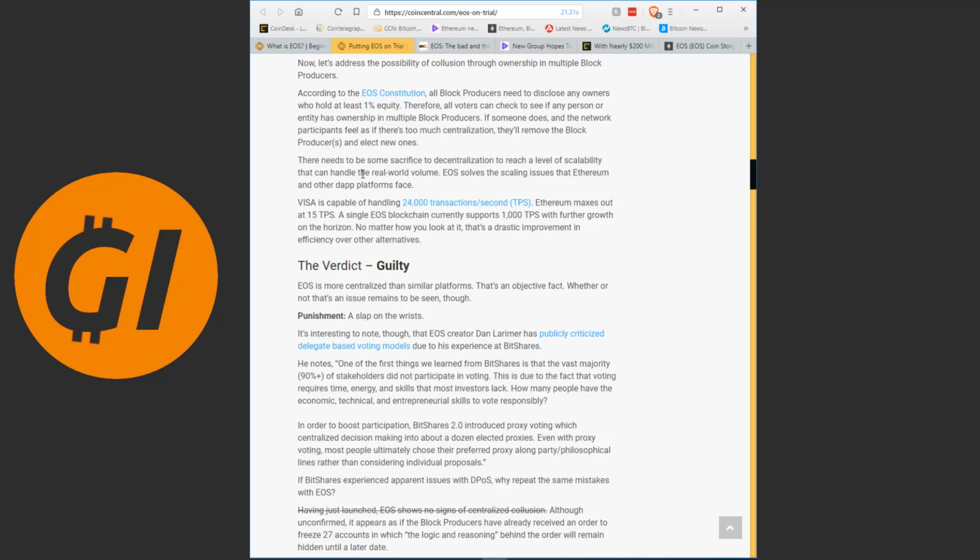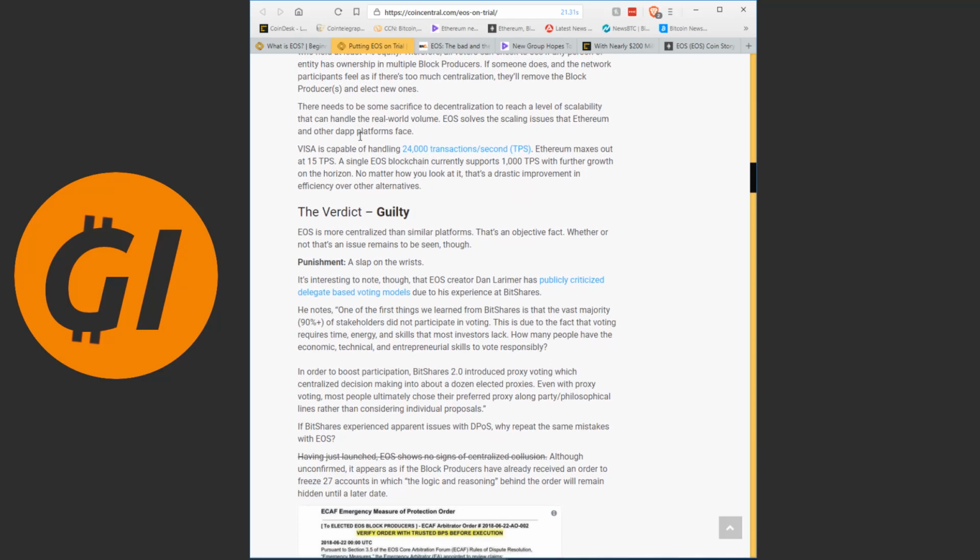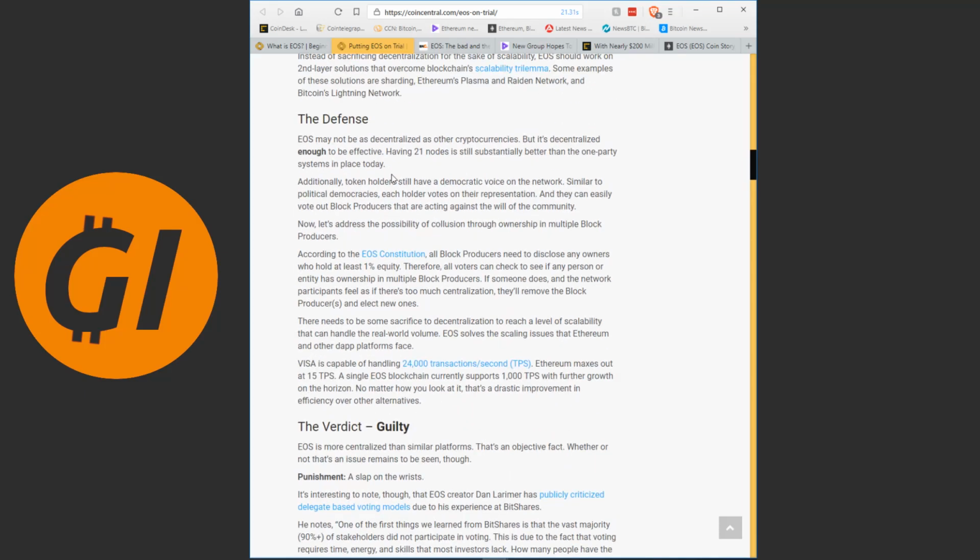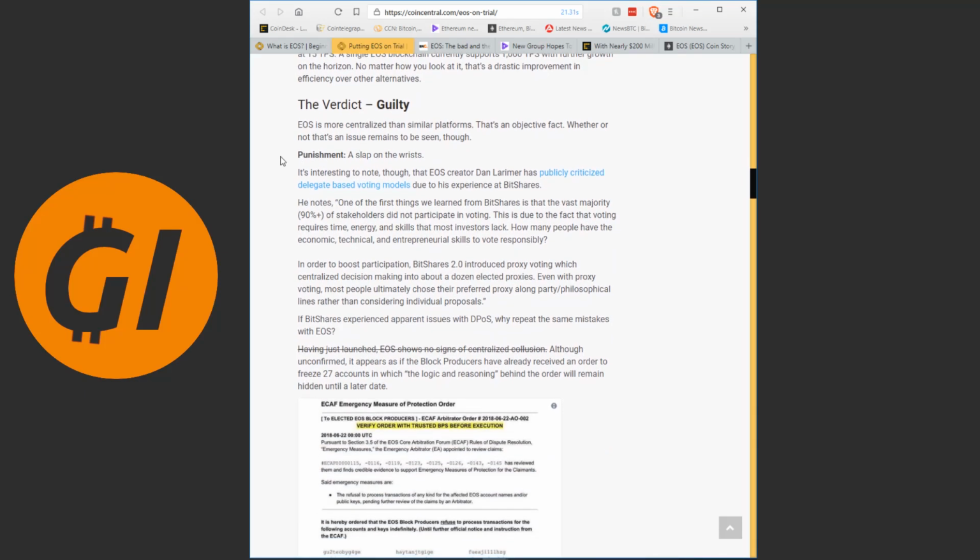There needs to be some sacrifice to decentralization to reach a level of scalability that can handle real-world volume. EOS solves the scaling issues that Ethereum and other dApp platforms face. And then there's a comparison to Visa, which can do 24,000 transactions per second, while Ethereum can do 15, and EOS should be able to do many thousands and can do 1,000 on a single blockchain. So that is the counter argument. And this person's verdict is it is too centralized, but not very badly so. And in my opinion, this is very much an ideological issue.